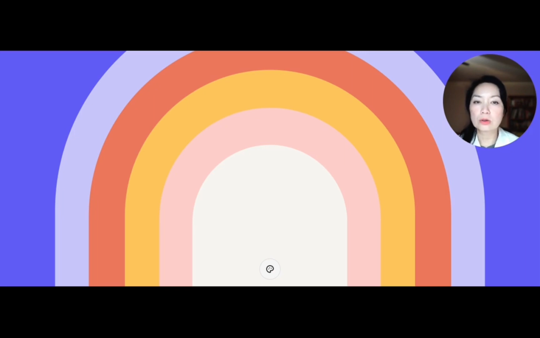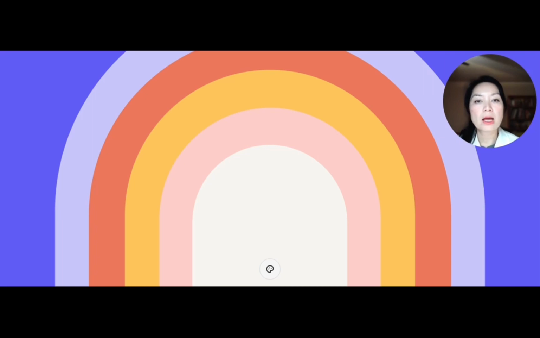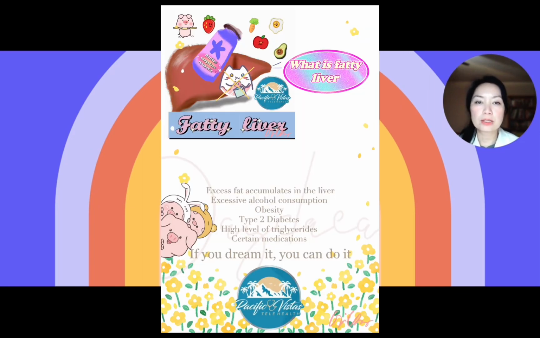It is important to note that not all cases of fatty liver will progress to more serious liver disease, such as cirrhosis and liver cancer. However, early detection and management of fatty liver can help prevent the progression of the disease and reduce the risk of complications. Fatty liver is a condition in which extra fat accumulates in the liver. The accumulation of fat can interfere with liver function and lead to liver damage.